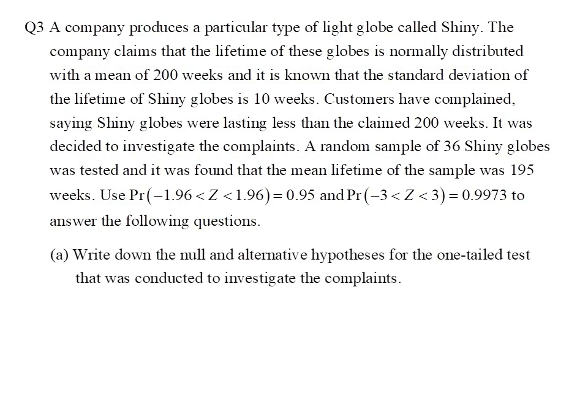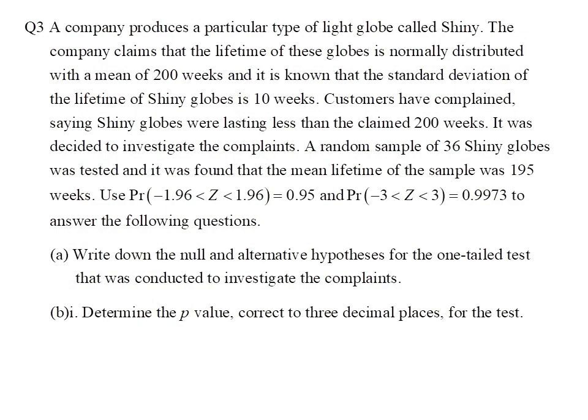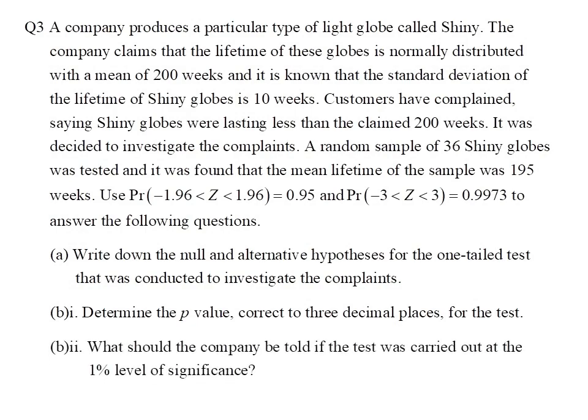Part A is to write down the null and alternative hypothesis for the one-tailed test that was conducted to investigate the complaints. There are 2 sections in Part B. The first section is to determine the p-value of the test. The second section is about what the company should be told if the test was carried out at 1% level of significance.